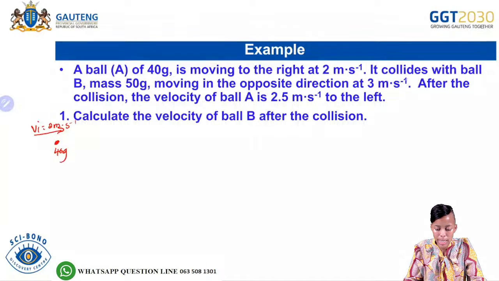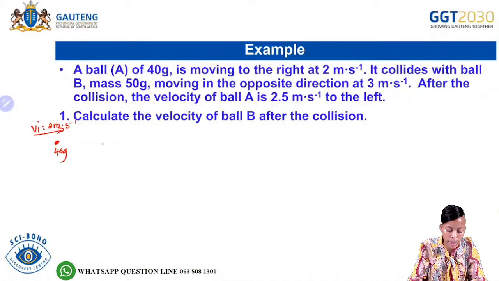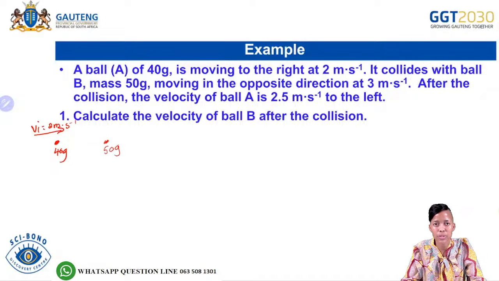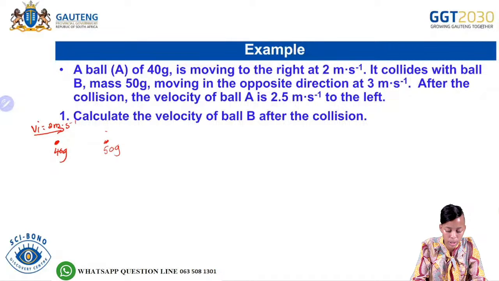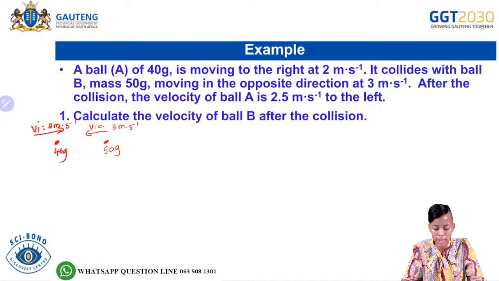It collides with ball B, and so this is ball B, which has a mass of 50 grams, moving in the opposite direction at 3 meters per second. Okay, so in the opposite direction, our initial velocity there is 3 meters per second.